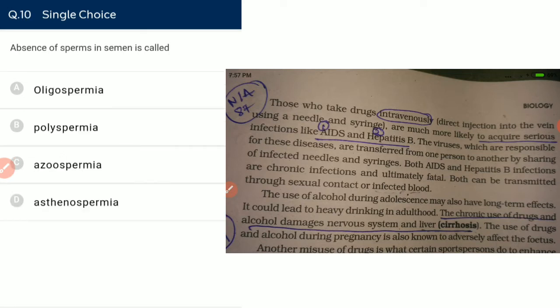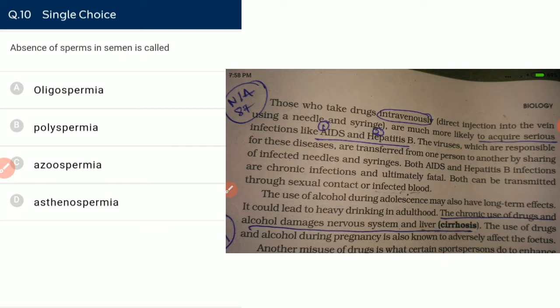Next, absence of sperm in semen is called. There are three things: oligospermia, azoospermia and asthenospermia. Oligospermia means there is a deficiency or lowering of sperm in the semen, not absence of sperm. Absence of sperm in the semen is azoospermia.